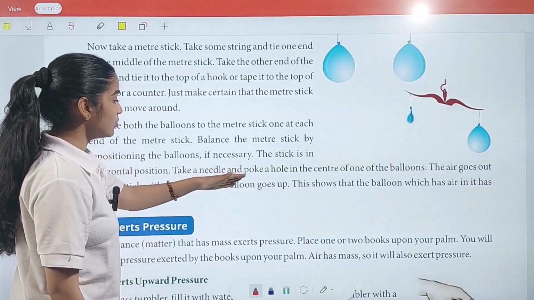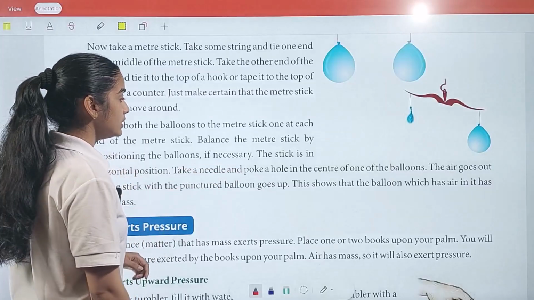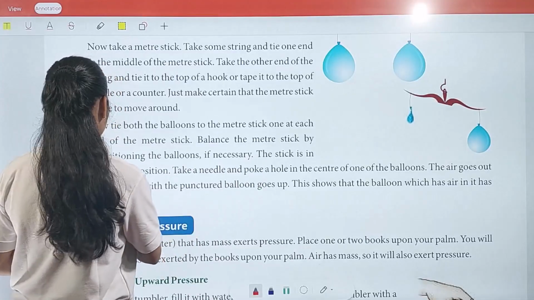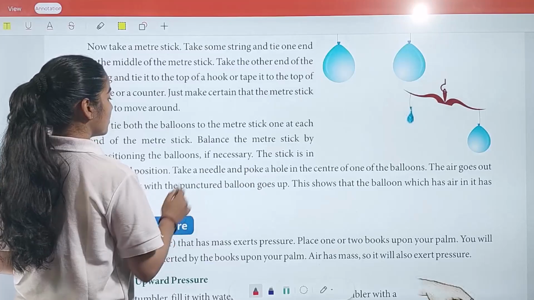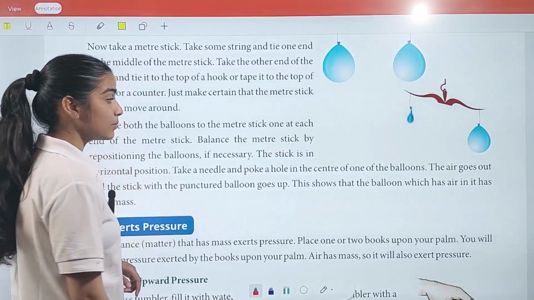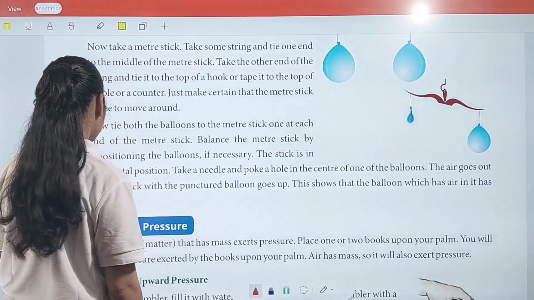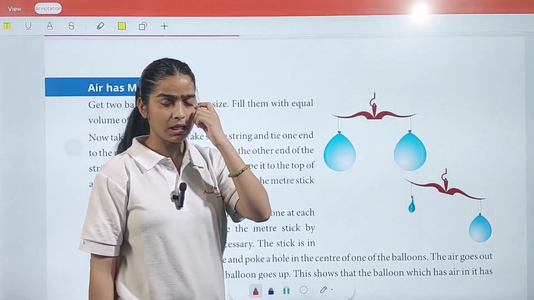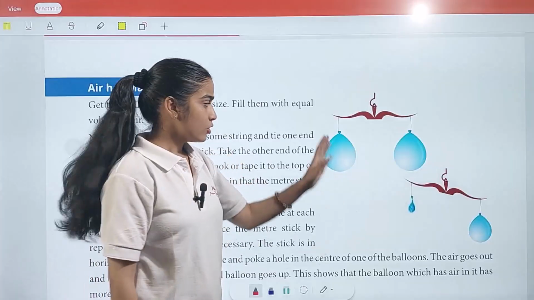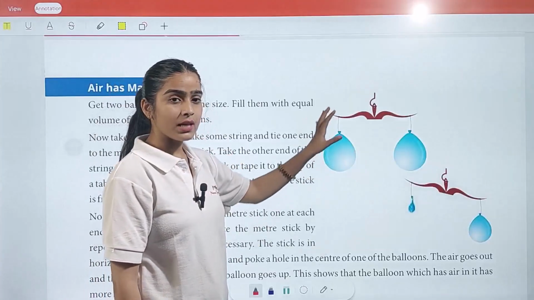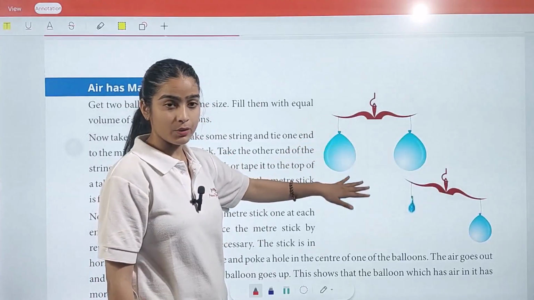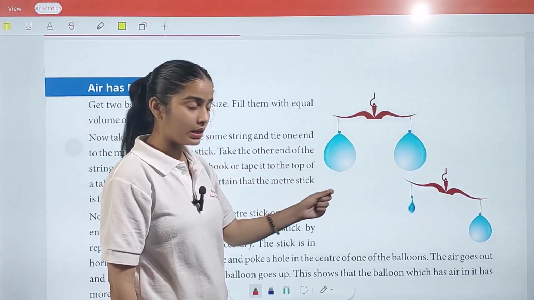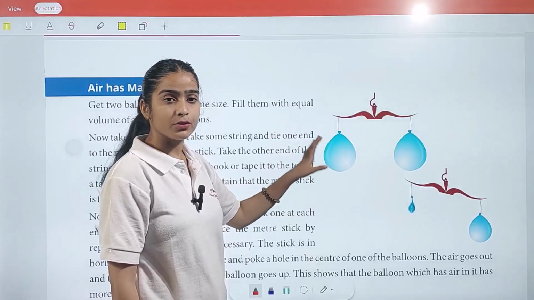Take a needle and poke a hole in the center of one of the balloons. The air goes out and the stick with the punctured balloon goes up. This shows that the balloon which has air has more mass. So what we do: first we need a meter stick, then we need a thread, and we need two balloons. You just have to blow up your balloons and connect them to your meter stick in that way. After that, you have to take a nail and make a hole in one of the balloons.